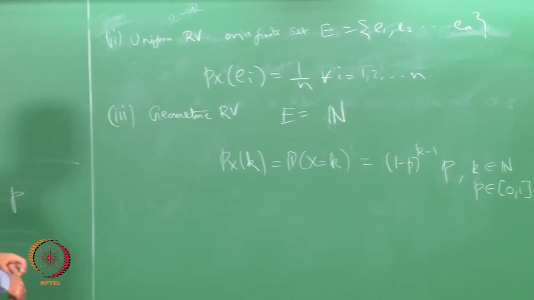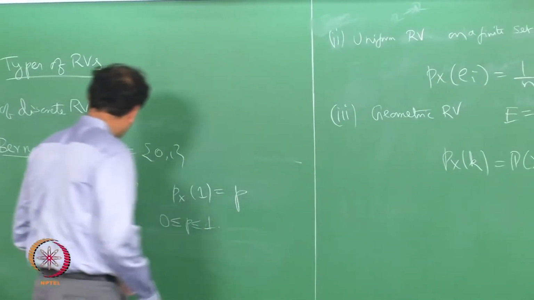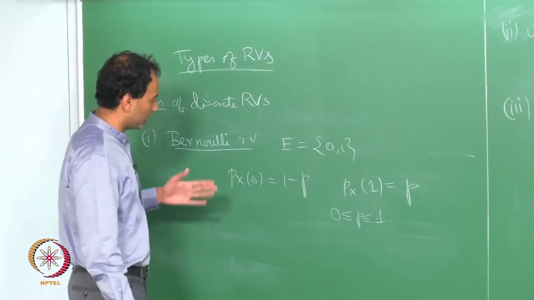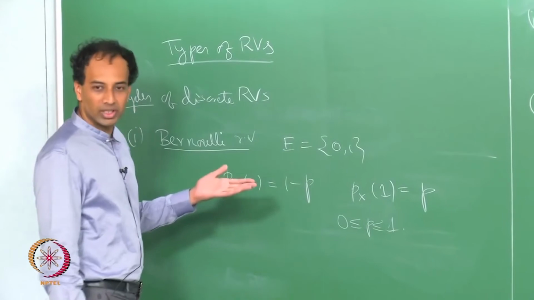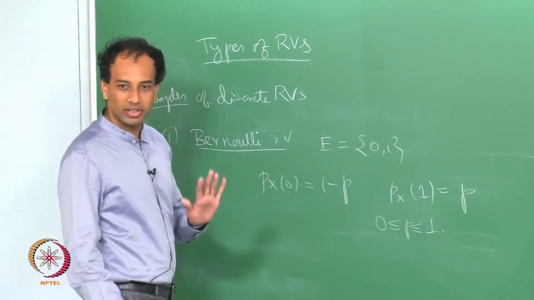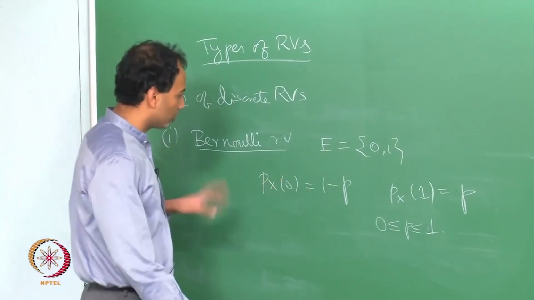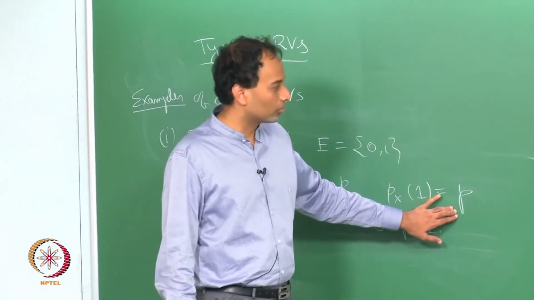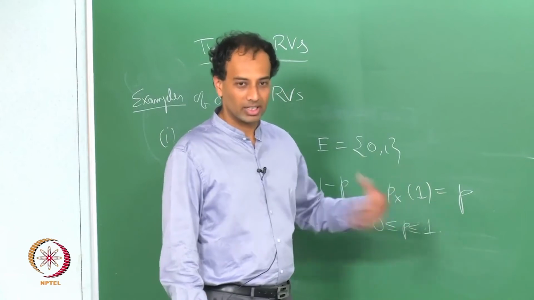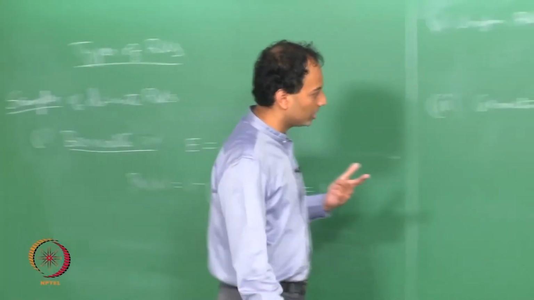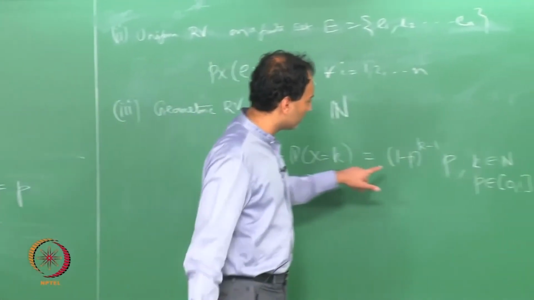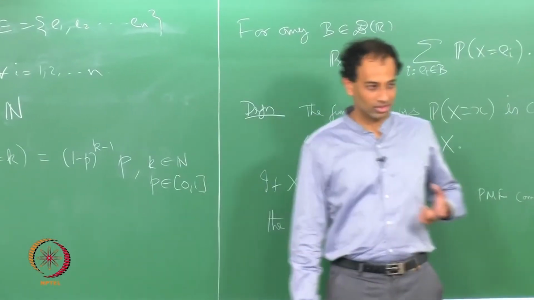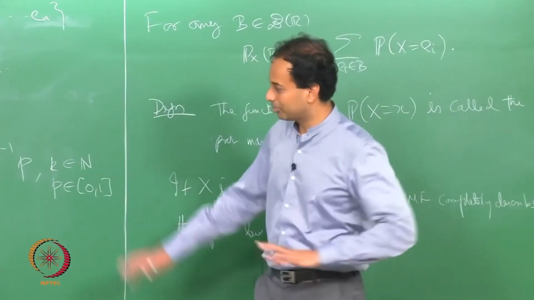It has the interpretation that if you have what is known as independent Bernoulli random variables, we have not come to independence of random variables yet, so this is like tossing a coin, and you toss a number of coins independently, this is the probability that you will encounter your first head in the kth toss.